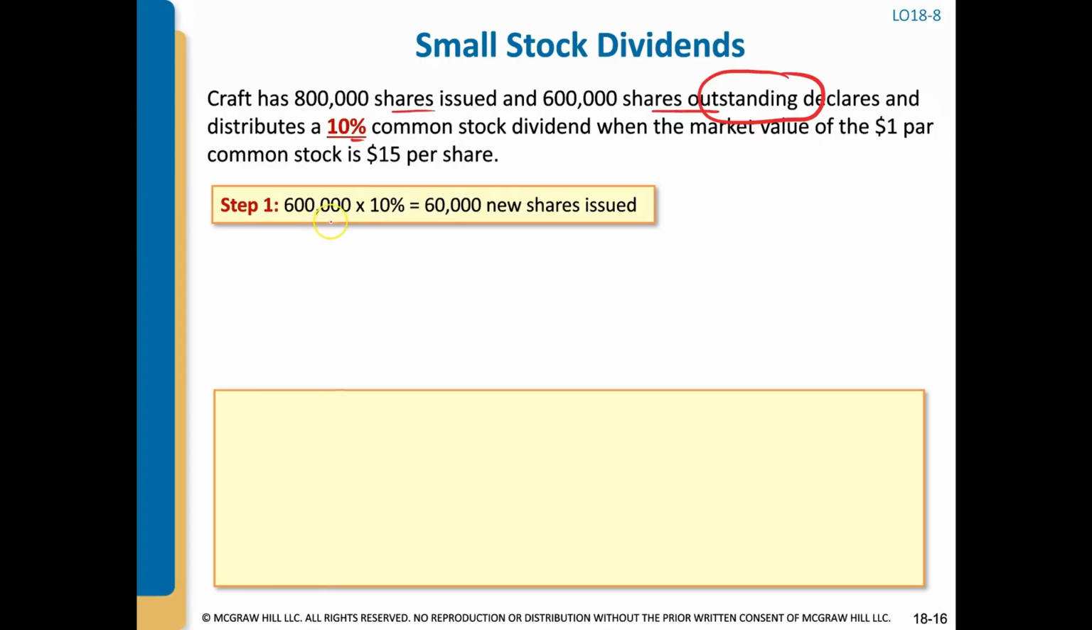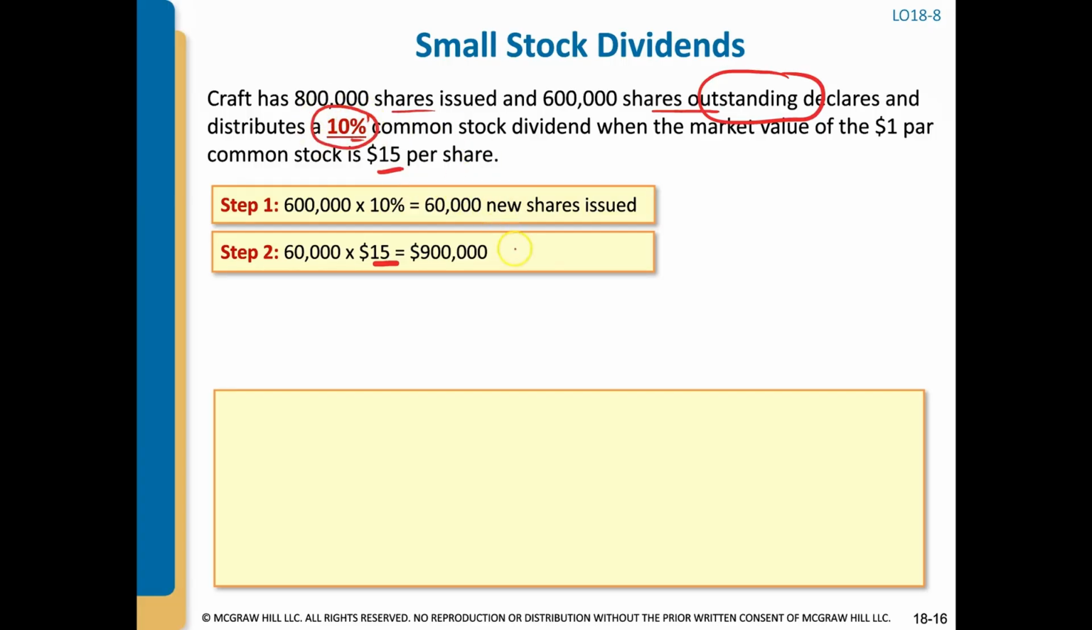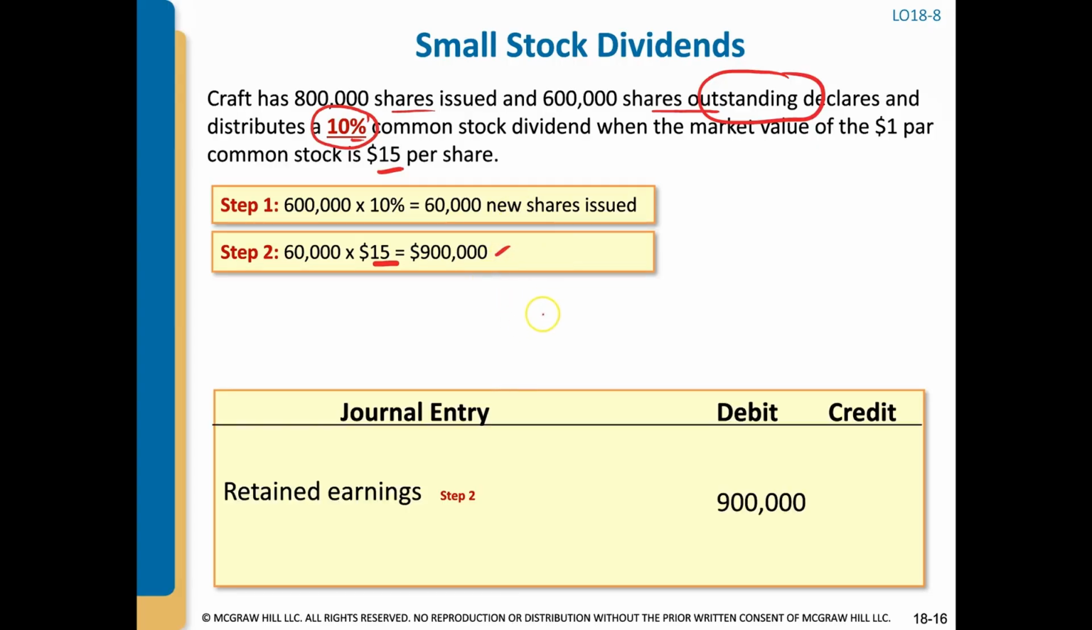So first thing is we need to figure out how many shares we are actually going to issue to our shareholders. So we're going to take the 600,000 shares outstanding times 10%, which is 60,000. Then those 60,000 shares are going to be valued at the market value of $15 per share, because it's a small stock dividend, under the 20 to 25% mark. So that gives us $900,000. And that's going to be our dividend. So now we're going to debit retained earnings for that $900,000.